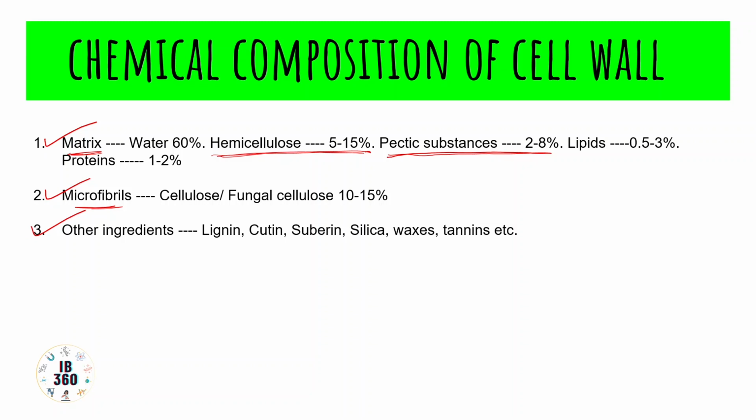Microfibrils are cellulose, or in fungi, they have chitin-like substances. Now, both cutin and suberin are actually fatty substances, and cutin prevents transpiration. We all know that, and it is mainly found on epidermal cells.